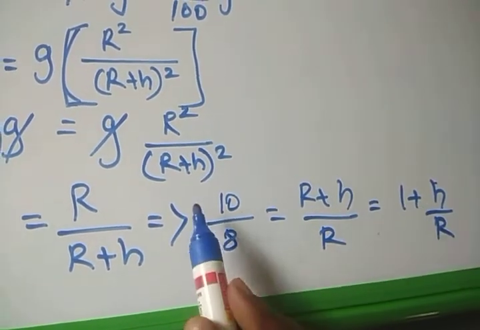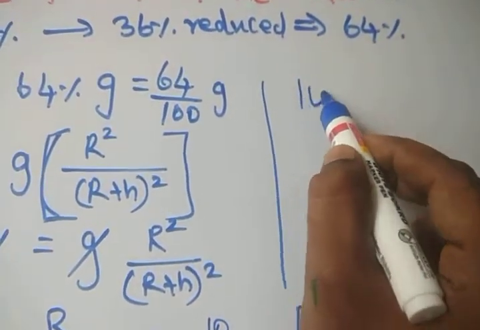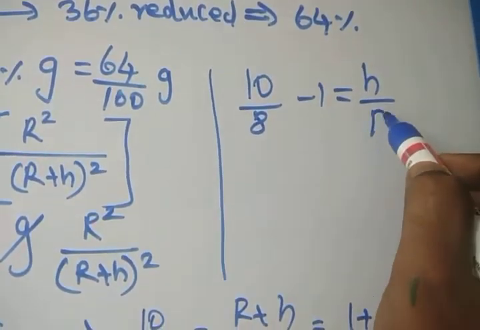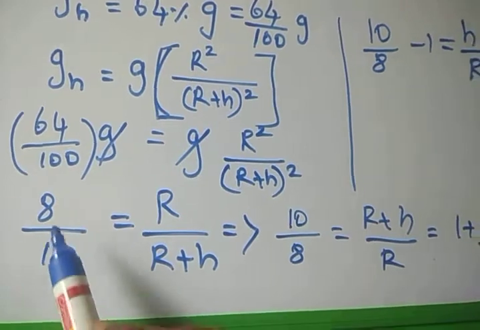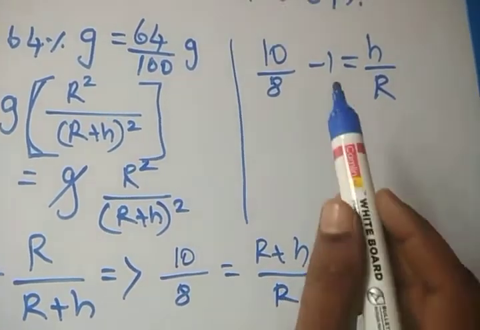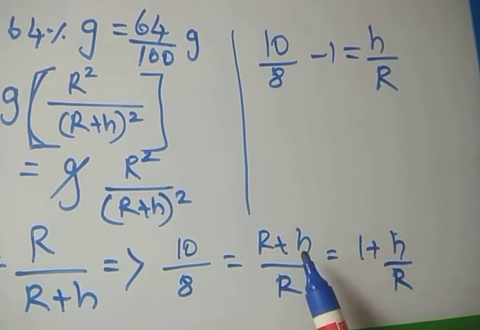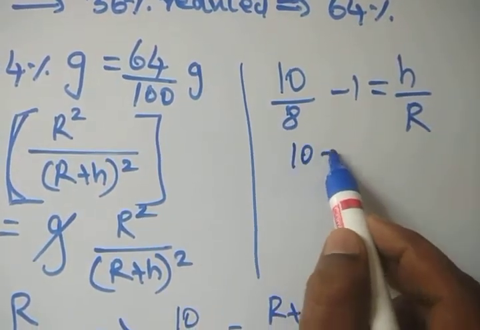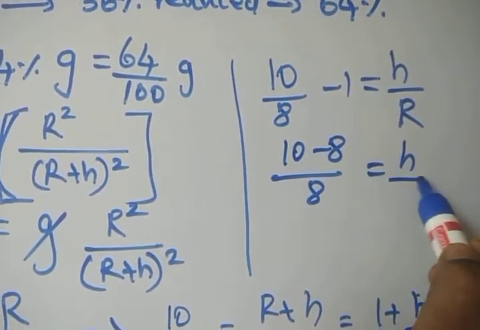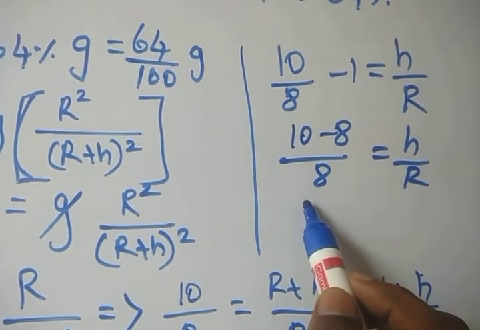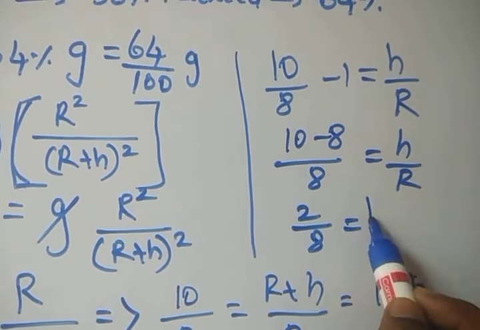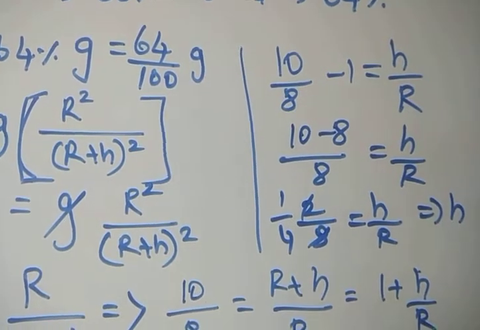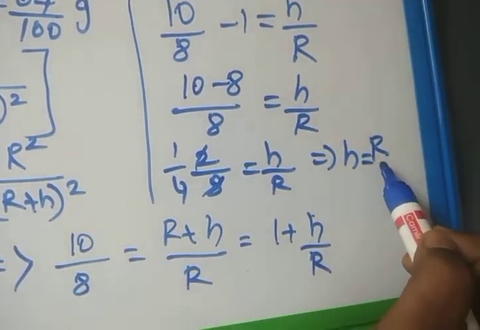Then what we have to do? You bring this 1 to this side. So 10 by 8 minus 1 is equal to H by R. So 10 minus 8 by 8 is equal to H by R. That is, we get 2 by 8 is equal to H by R. So we get 1 by 4. So H is equal to R by 4.